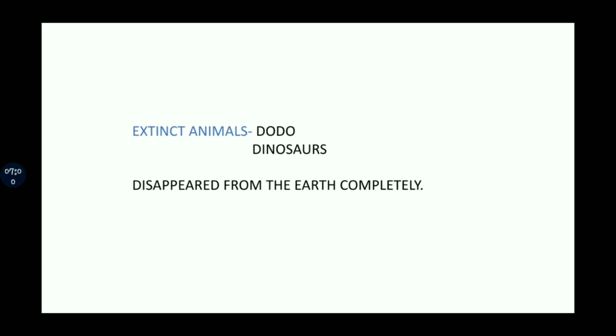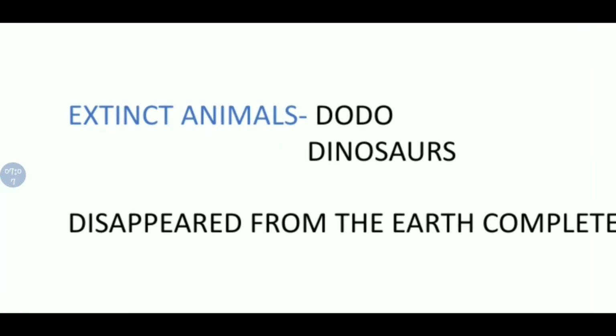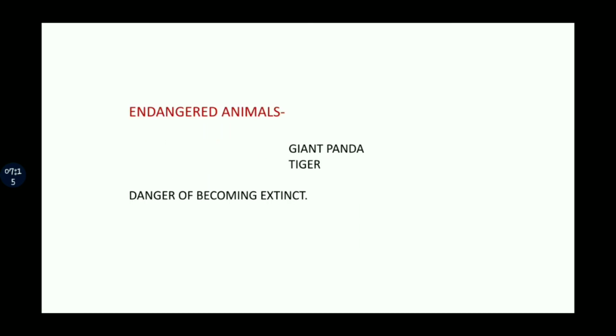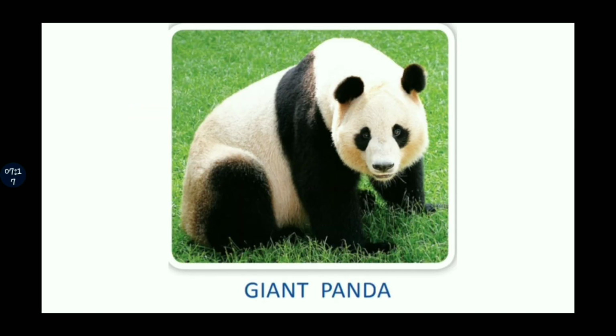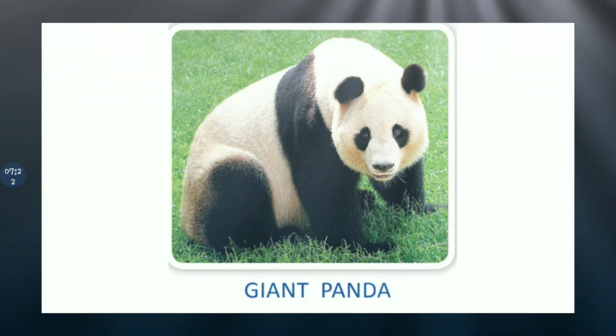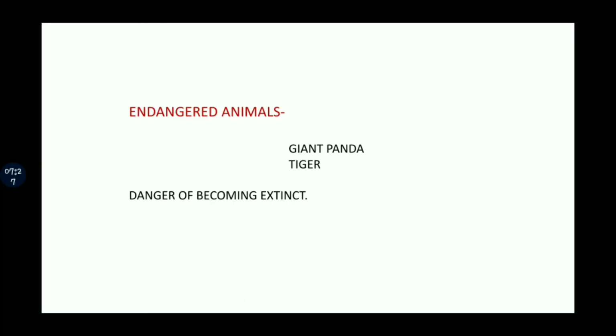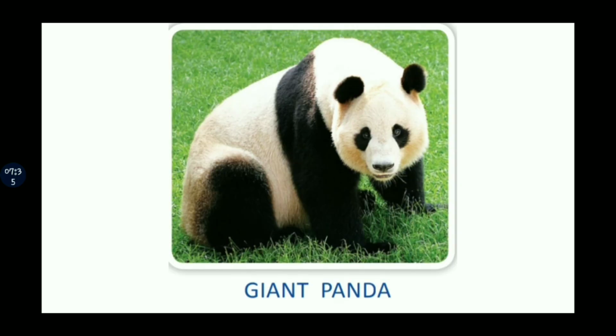The animals like dodo and dinosaur have completely disappeared from the earth. So we call them extinct animals. And some animals like tiger, giant panda are in danger of becoming extinct. So the animals that are in danger of becoming extinct are endangered animals. This much for today.